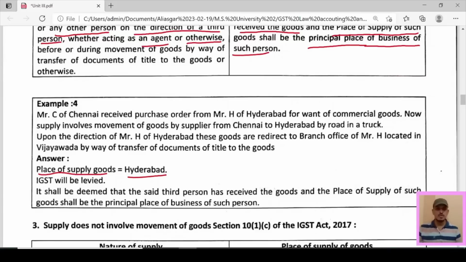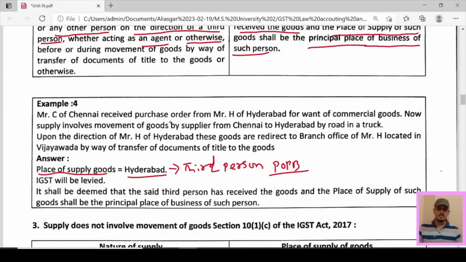And what is the place, because on the direction of this person goods is transferred to the branch office, so here it is a place where third person is located and on his direction goods is transferred to the branch office, so that is why ये PPOB है, प्रिंसिपल प्लेस ऑफ बिजनेस ऑफ द थर्ड पर्सन, और यहां पे ही उसका प्लेस ऑफ सप्लाई माना जाएगा.